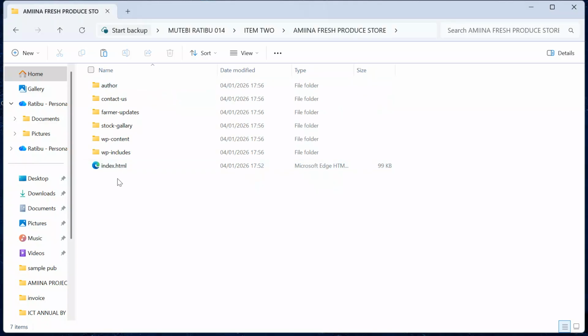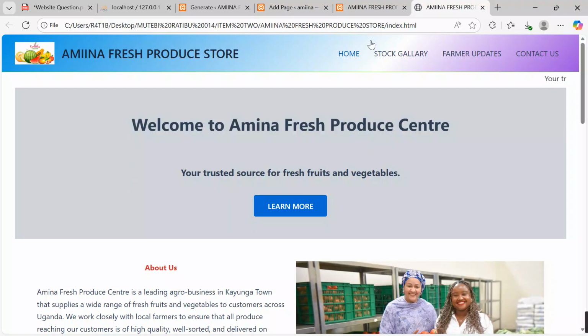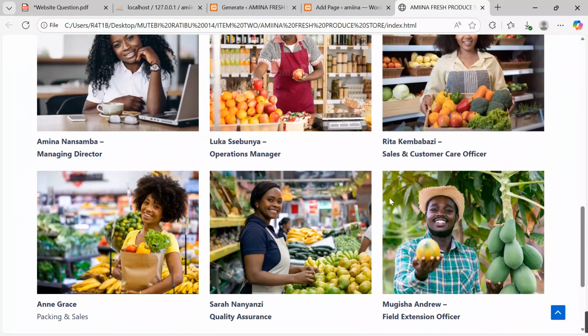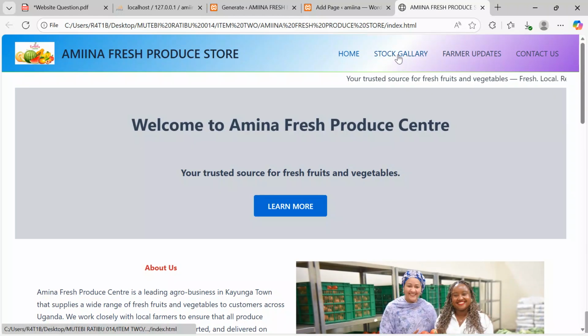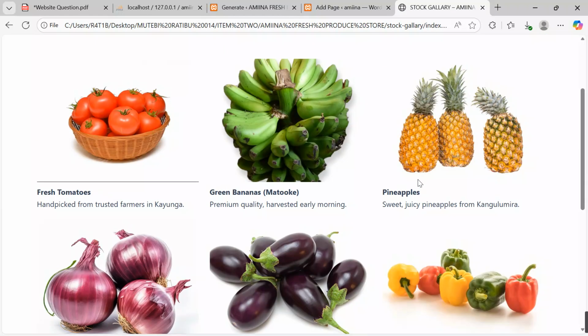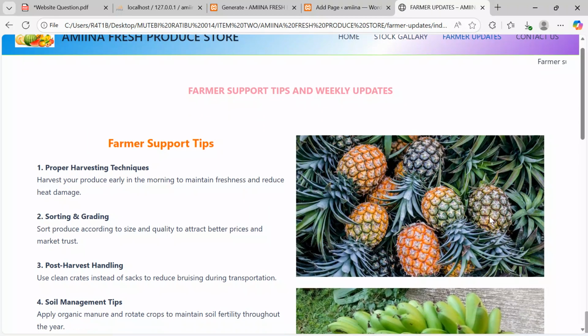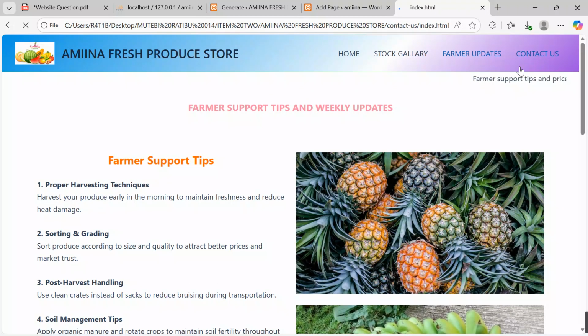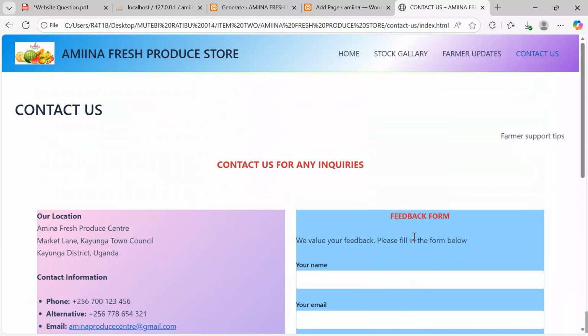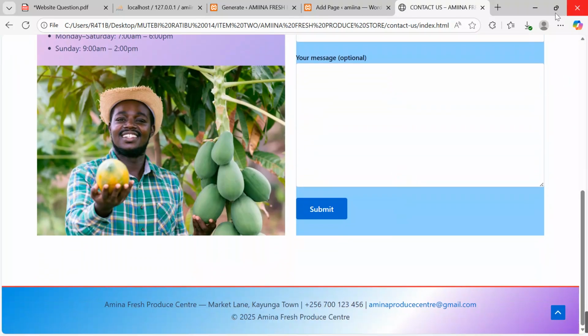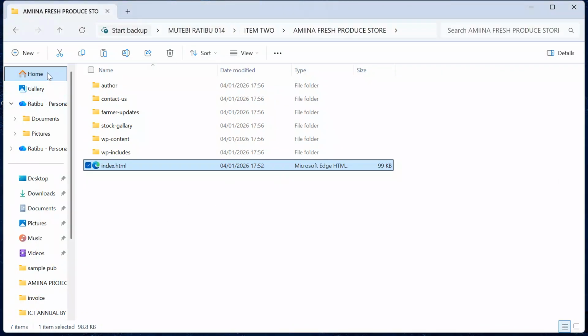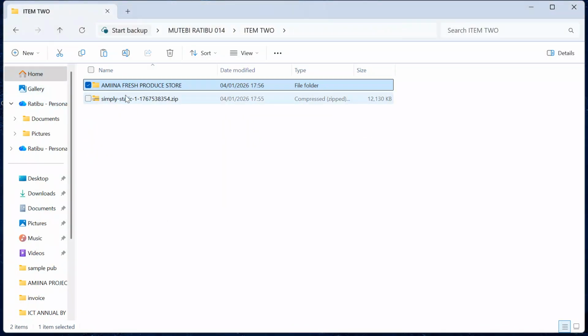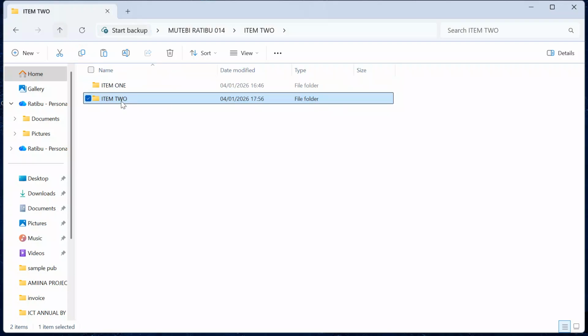Get here, and then when I access the index page by checking here, yes, here we go. We see that our pages are really there. I can easily access the stock gallery. It's over there. The farmers update, it's over there. Contact page is also over there. So we are done downloading, and then the candidate will be submitting this folder with the information in there for the item evaluators to mark.